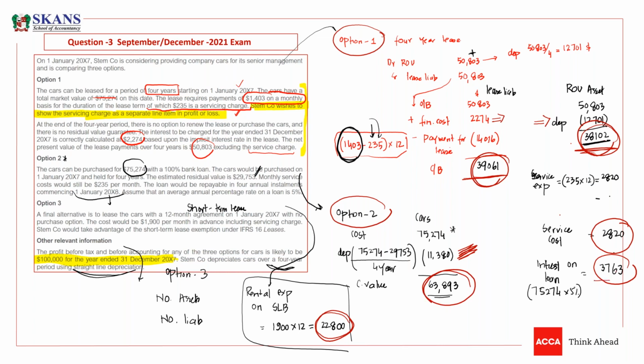The loan amount was under option 2. Then you need to write the loan amount 75,274 plus interest, because the installments will start from the next year. So this is your loan. Under option 3, no assets, no liability. Is that okay, guys?